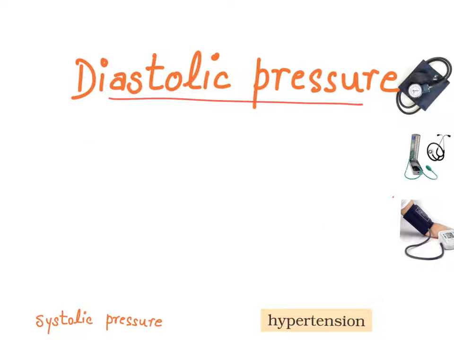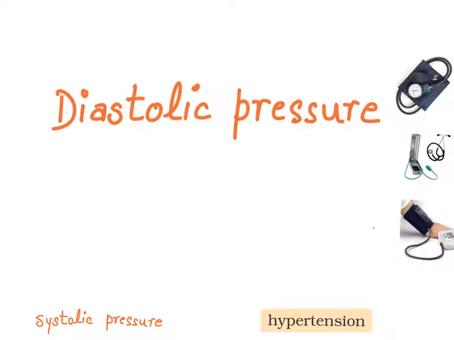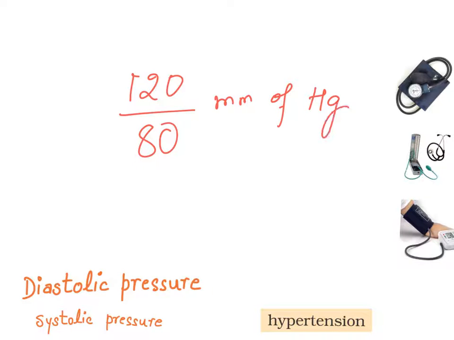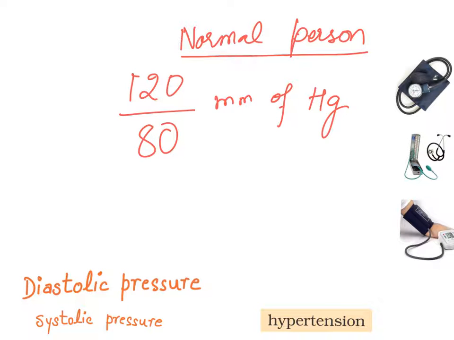So these two are. Now let's see how blood pressure is written. Blood pressure is written as 120 upon 80 mm of mercury. Hg we know is mercury, and this value is for a normal, healthy person. Here mm of mercury are the units in which blood pressure is measured.